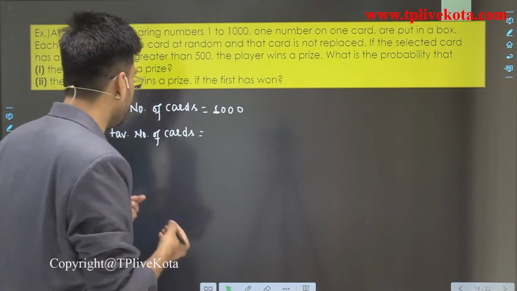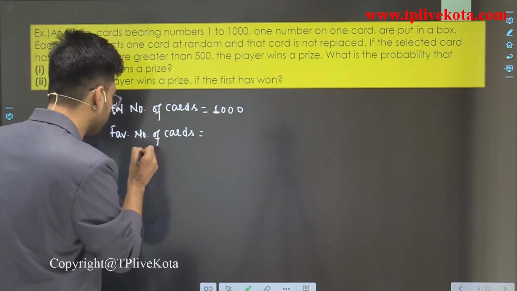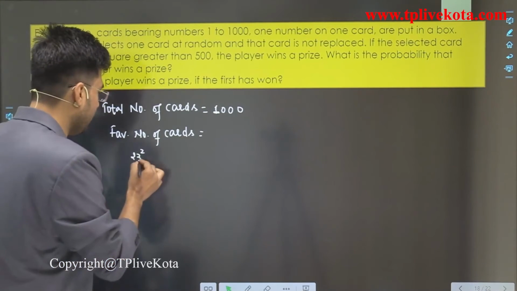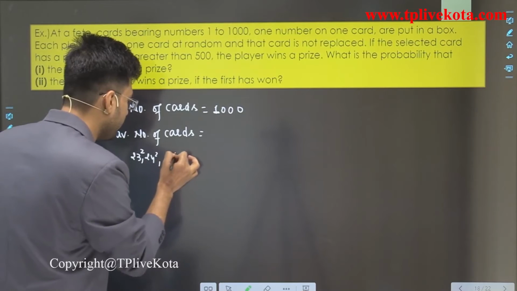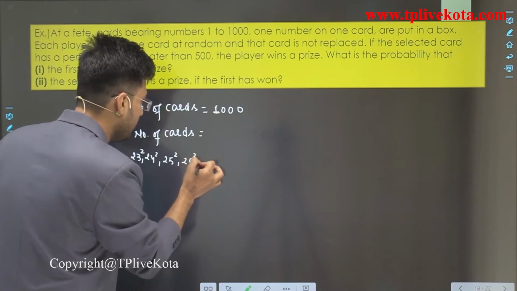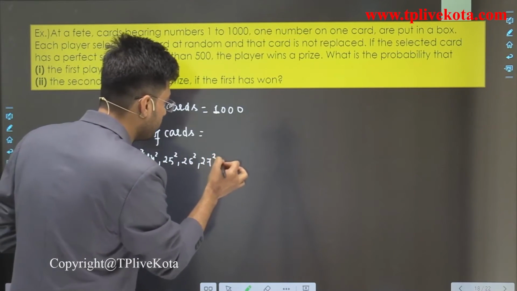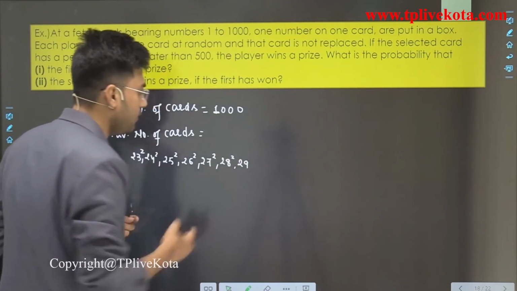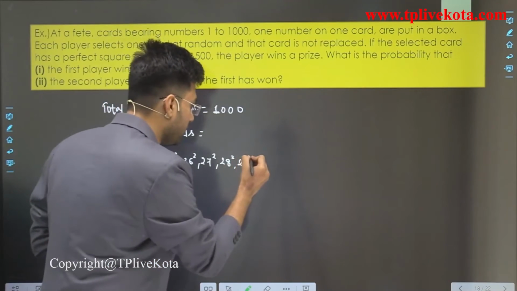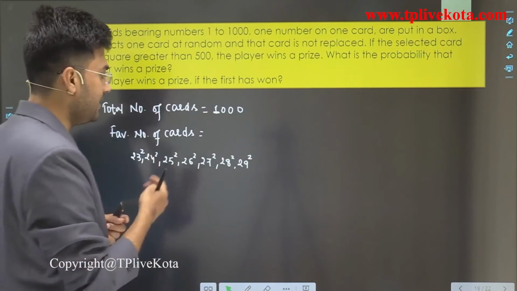So the first one is the square of 23, that is 529. Similarly, the square of 24, 25, 26, 27, 28, and 29. What is the square of 29? It is 841.